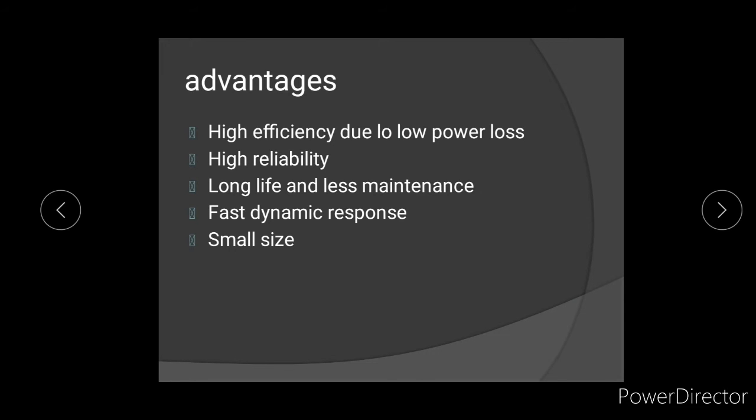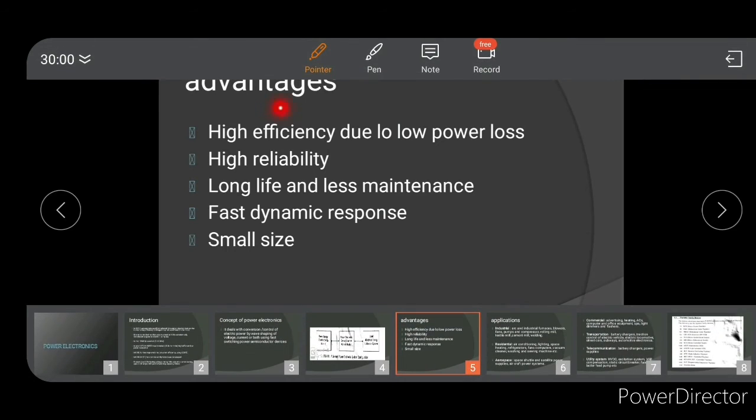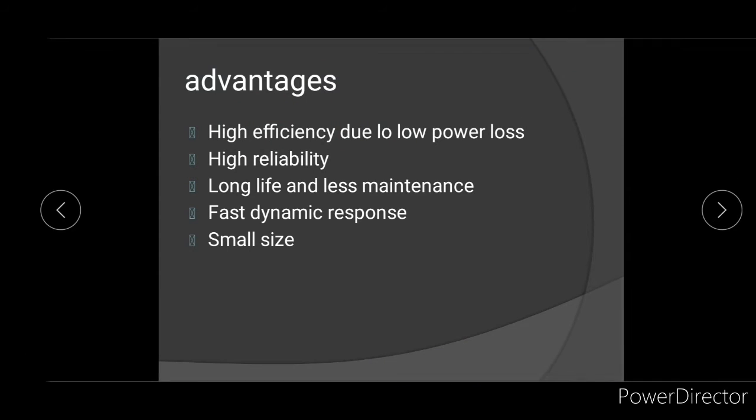What are the main advantages of power electronic devices? The main advantage is that it has high efficiency. We already discussed that in olden days vacuum tube rectifiers were used, and they had a huge voltage drop of about 30 volts. After the invention of semiconductor devices, that voltage drop reduced to 1 or 2 volts.